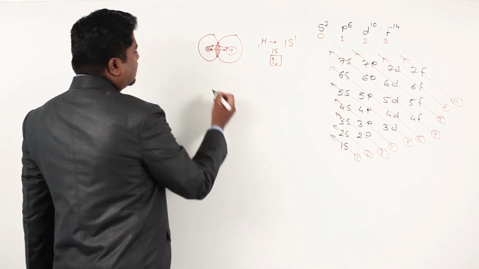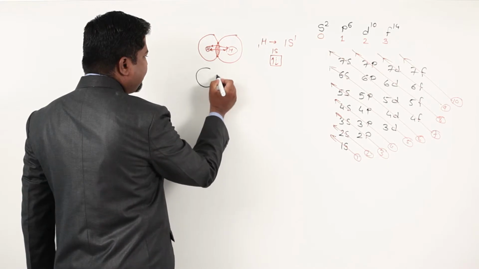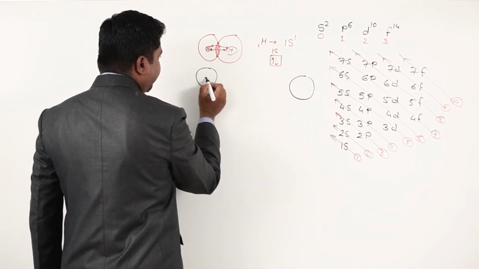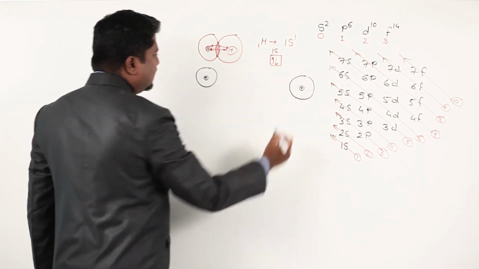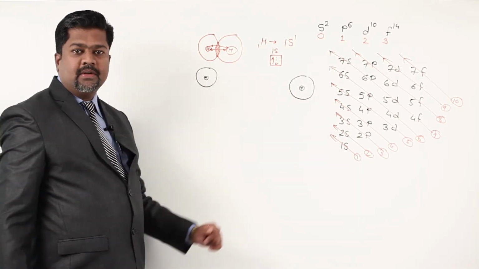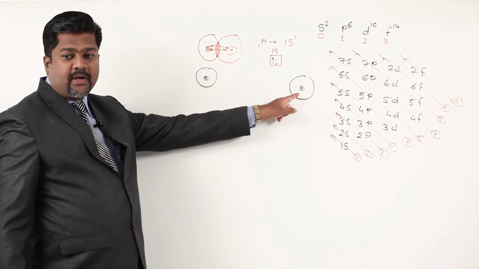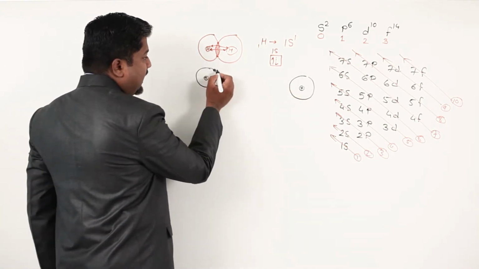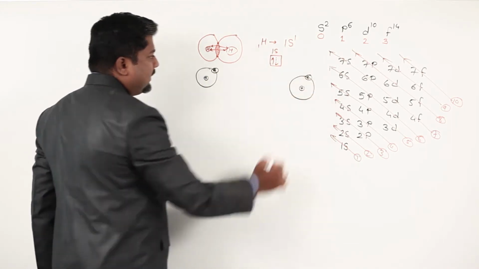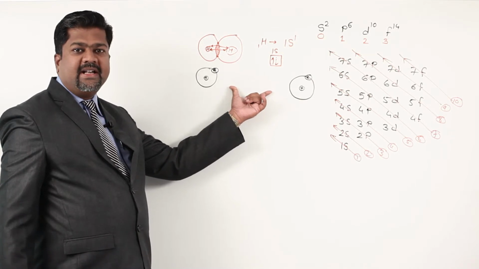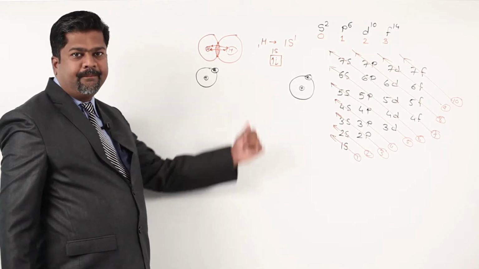Suppose these two hydrogen atoms are there. You are familiar that each has only one proton at the center, whereas the electron is moving over here. They are at such a distance that there is no interaction between them.